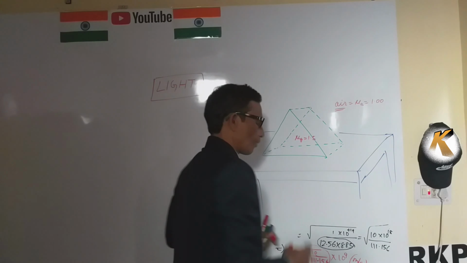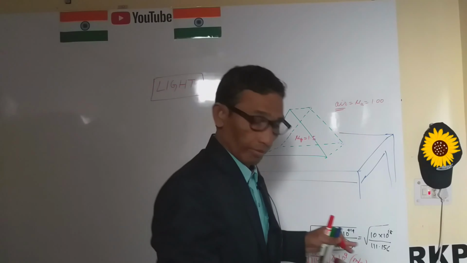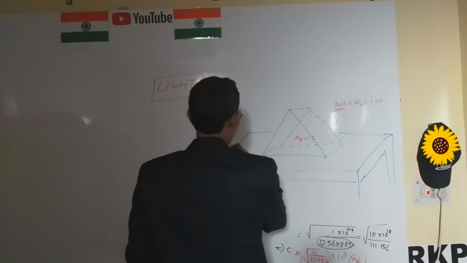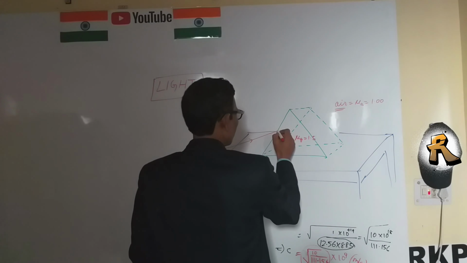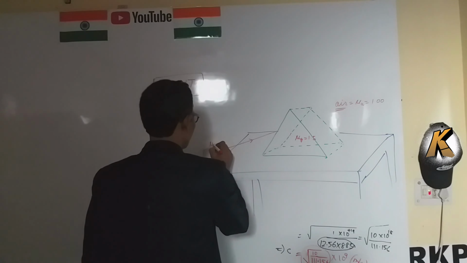So there is a difference when the light is incident on this surface, where mu a equals 1.00.